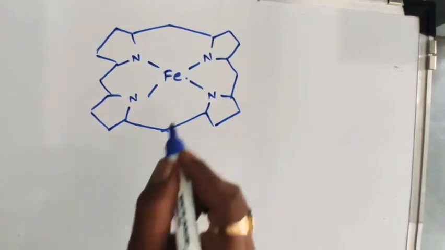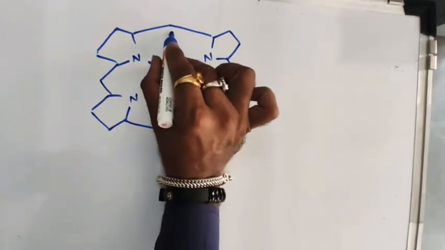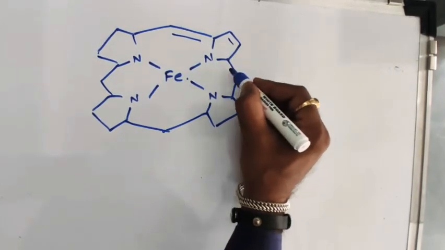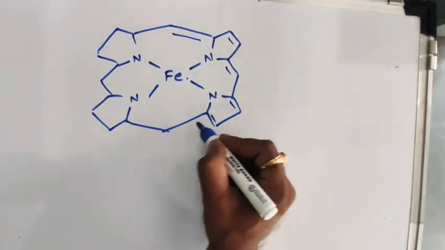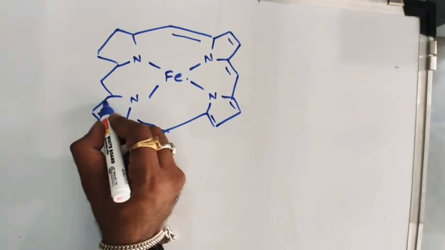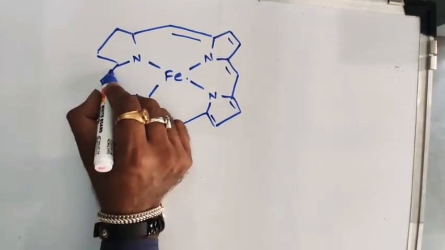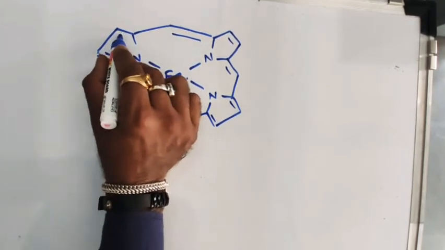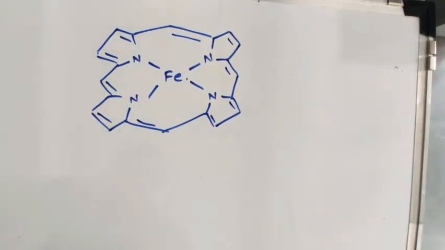There are alternating single and double bonds present, like this: double bond, single bond, double bond, single bond, and so on.